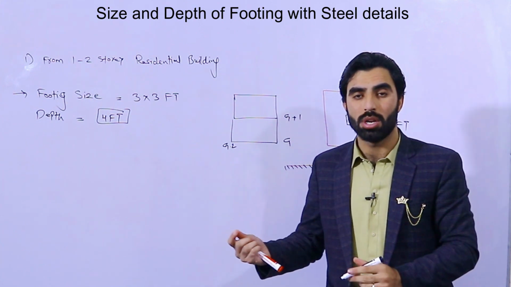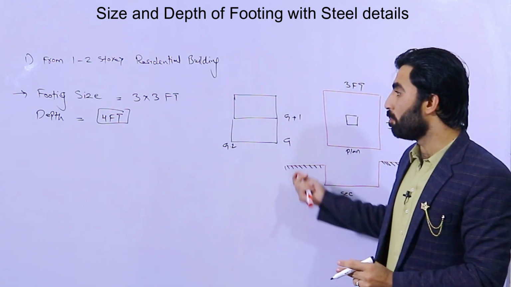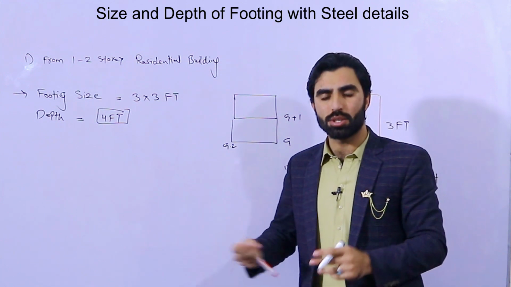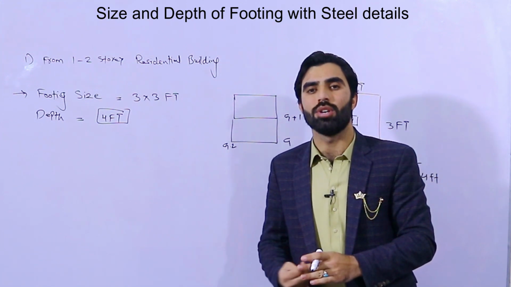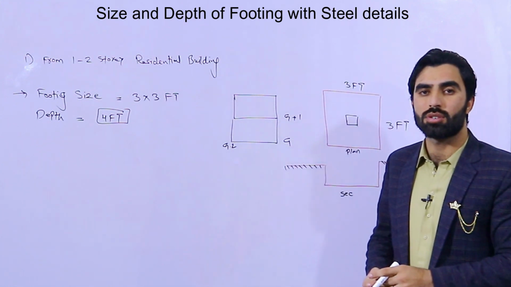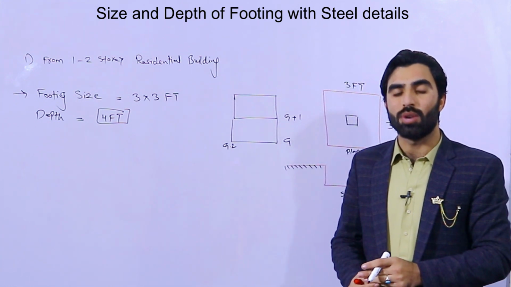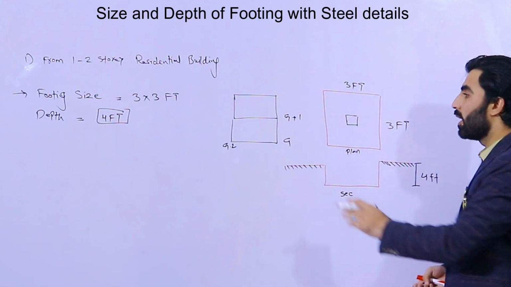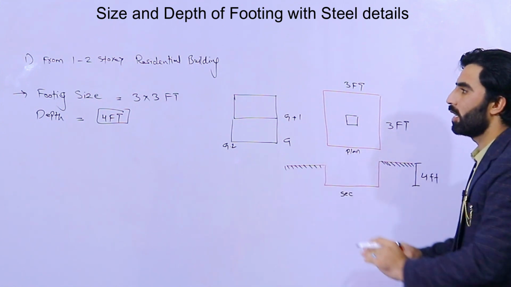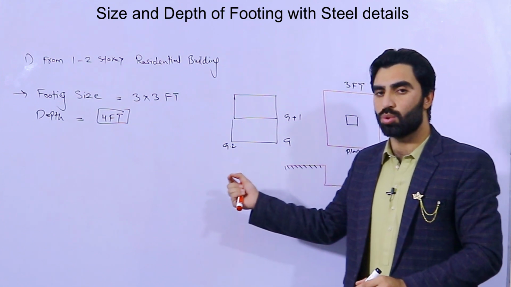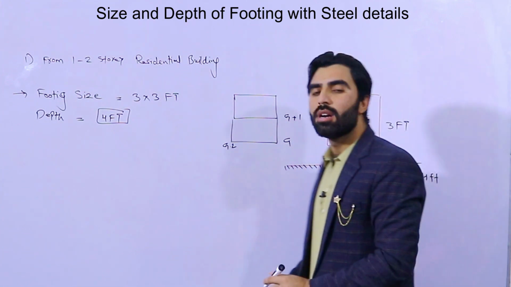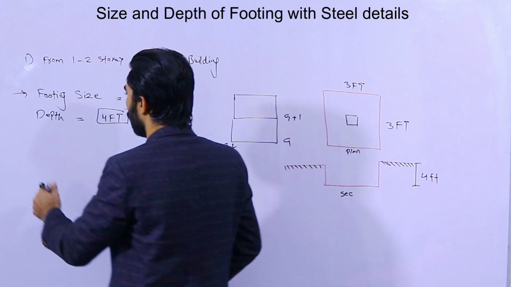According to the structure load we find the bearing capacity, because we have different bearing capacities for different types of soil. Then we use the proper formula, which is called Rankine's formula, to calculate the depth of footing. But for non-technical people, it should not be less than 3 by 3 feet from 1 to 2 story, and the depth should not be less than 4 feet.